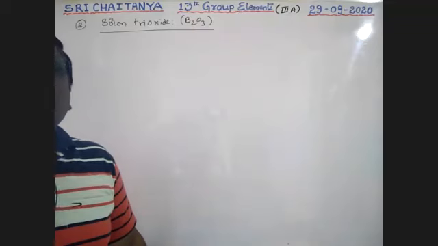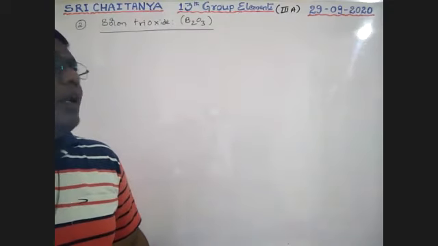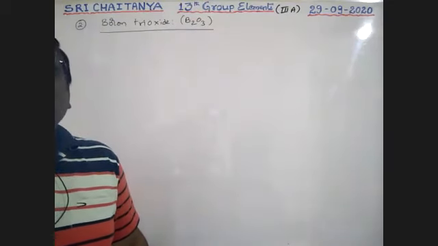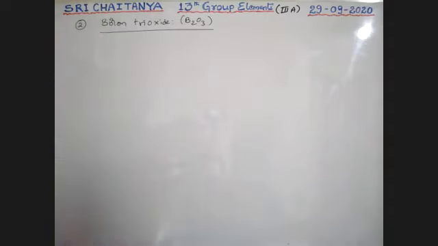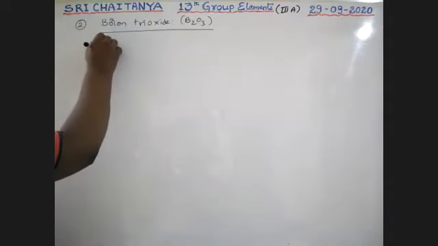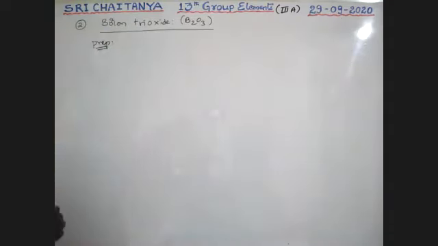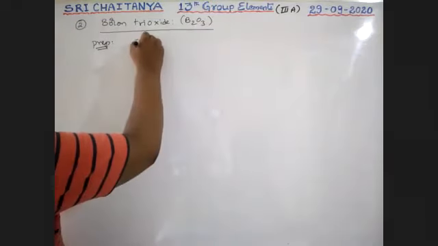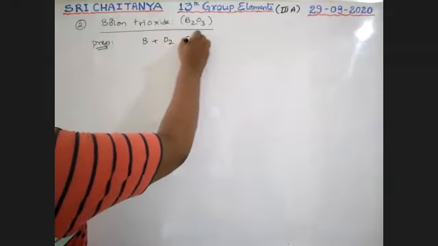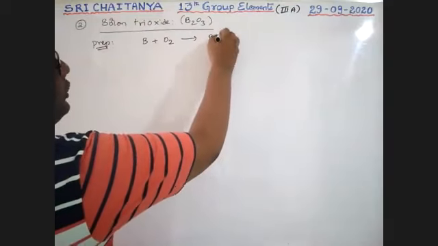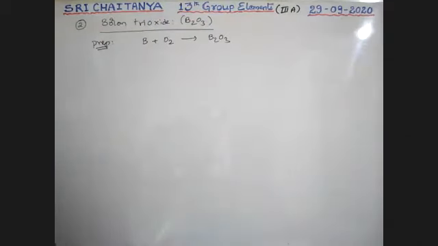Now laboratory preparations. When boron directly reacts with oxygen, it gives B2O3. So direct reaction of boron with oxygen also gives B2O3. It is one of the preparation methods.